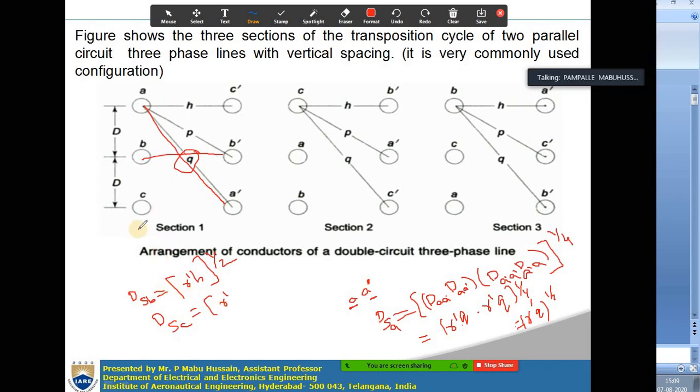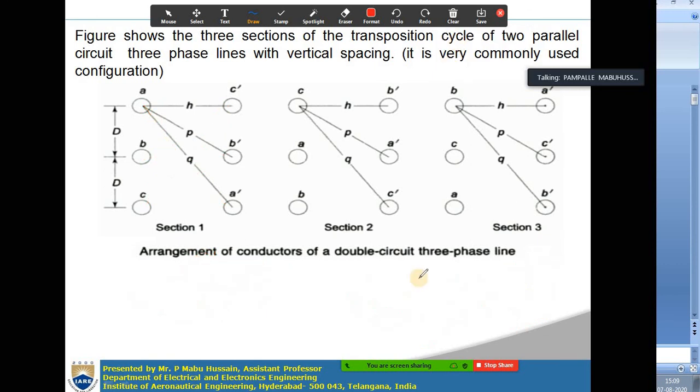What is the distance between C and C dash? This will be the same as Q. So r dash Q whole to the power of 1 by 2 is what you finally get. I am directly writing this here, so you do some mathematics and you will get these.